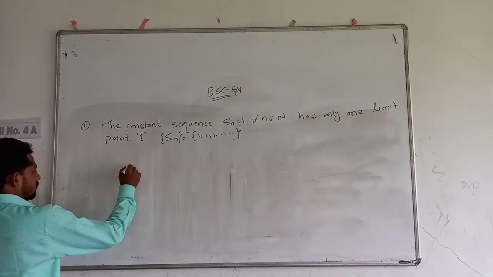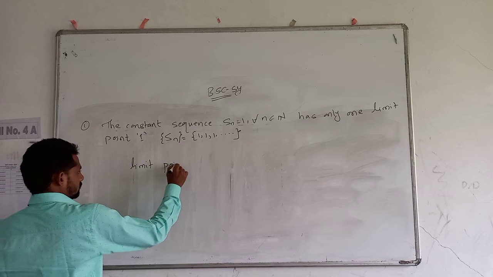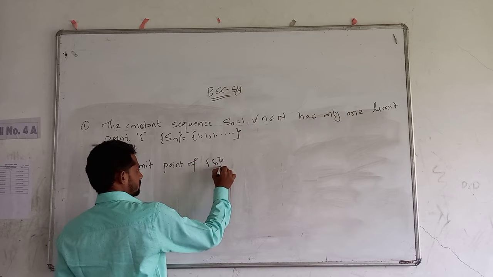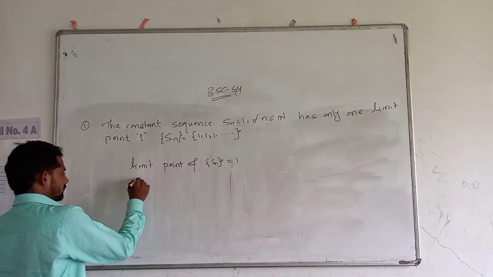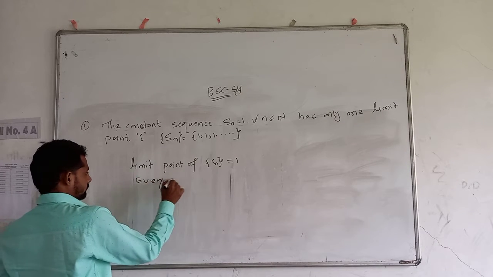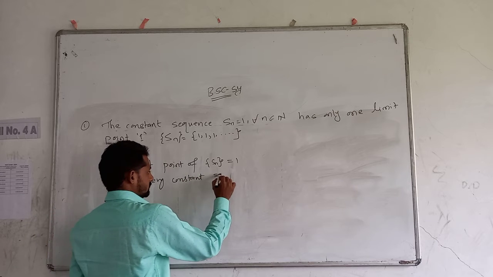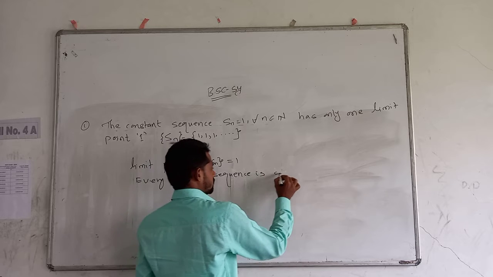So the limit point of the sequence Sn is 1. Every constant sequence is convergent.